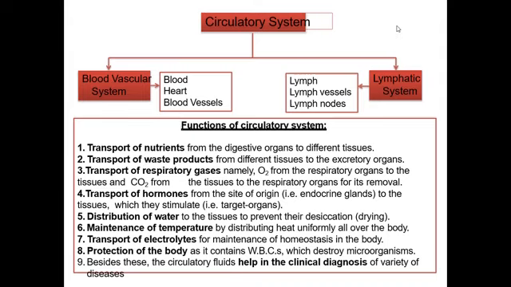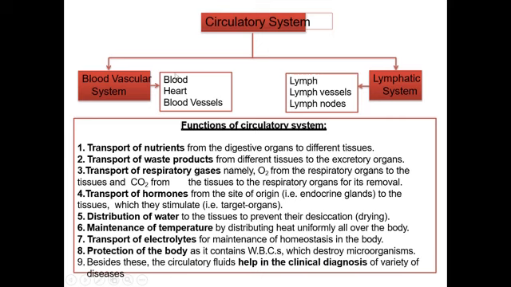So this circulation comprises a system which is known as the circulatory system. This circulatory system consists of the blood vascular system and the lymphatic system. These are the two systems which are present in circulation. The blood vascular system consists of blood, heart, and blood vessels, and the lymphatic system consists of lymph vessels and lymph nodes.